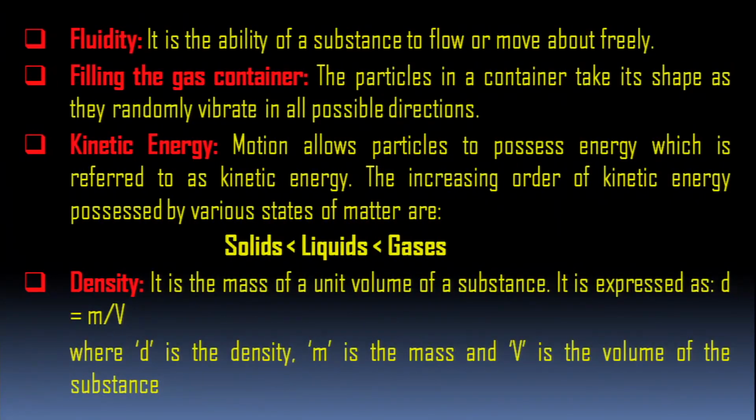What is density? It is the mass of a unit volume of substance. It is expressed as d is equal to m by V. Small d, density, small m, mass, and capital V here is volume. Children, I think now you can have recollected these things. So, let's move to the next concept.